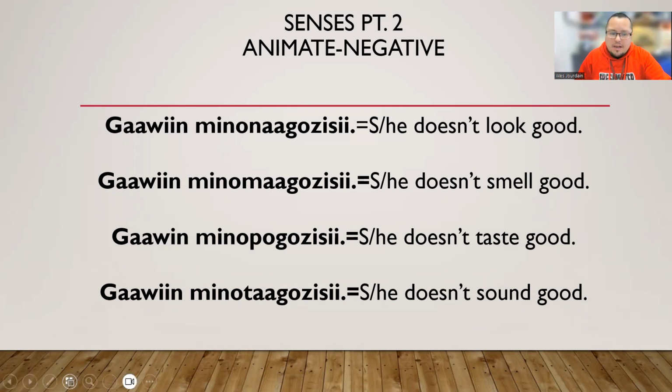But in this sense, we're talking about third person form. Gawin minotagozisi, you see, she or he over there doesn't sound good. Okay. So think of it like that. This is all third person. She or he doesn't sound good. All right. So remember, let's keep this in mind. This is na, ma, po, ta. Na, ma, po, ta. All right.